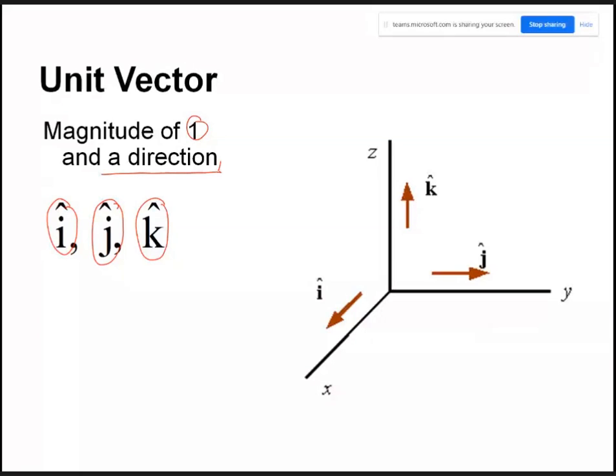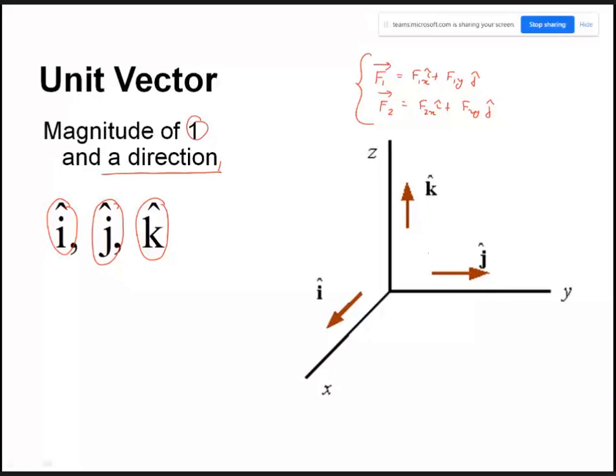Now say if I have two forces F1 and F2, right? Say F1 is equal to F1x i cap plus F1y j cap, and say F2 is equal to F2x i cap plus F2y j cap. Now, can you tell me what can be the resultant of these two forces, F1 and F2?